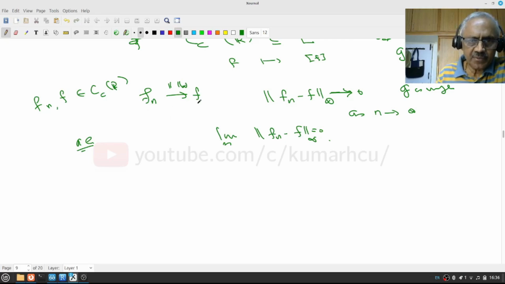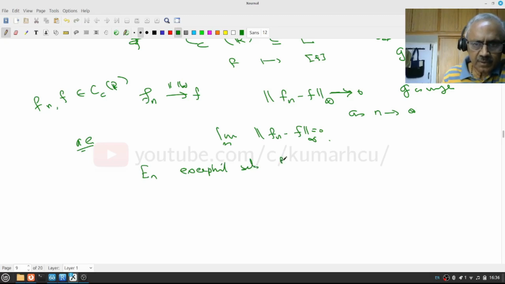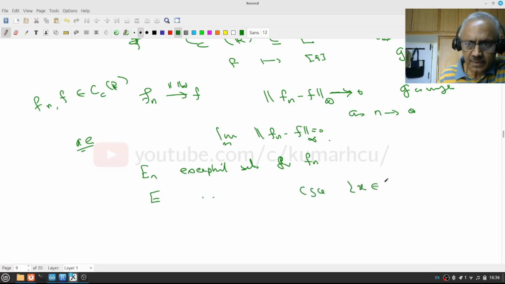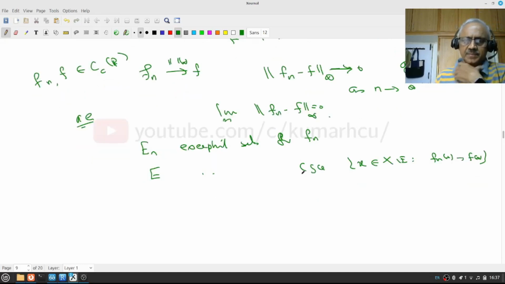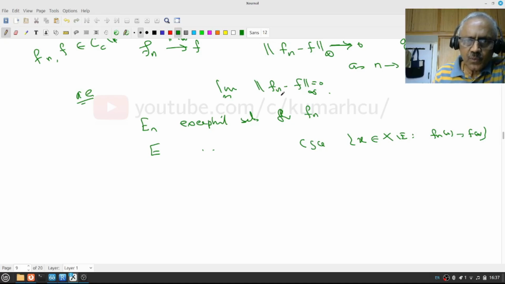So if f_n converges to f in this norm, let us assume E_n are the exceptional sets for the function f_n, and this convergence is also almost everywhere. That means let E be the exceptional set for the convergence. That is, for all x in X minus E, f_n of x converges to f of x. Okay, that's all we mean. We can say something more, but don't worry about that. Is this clear?